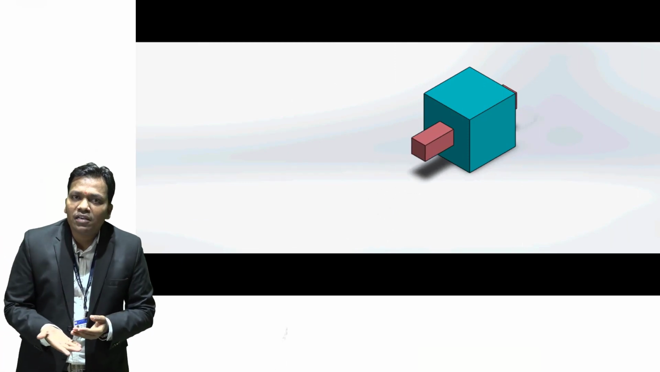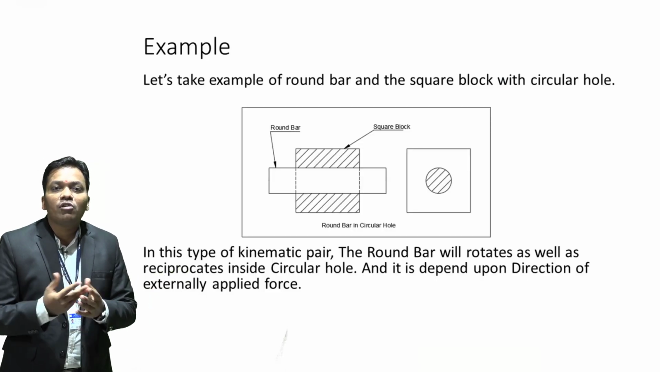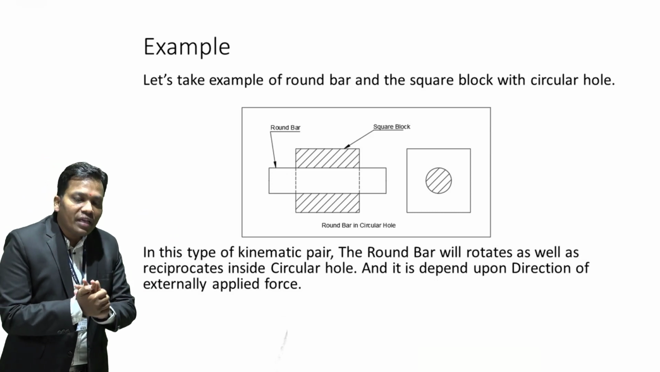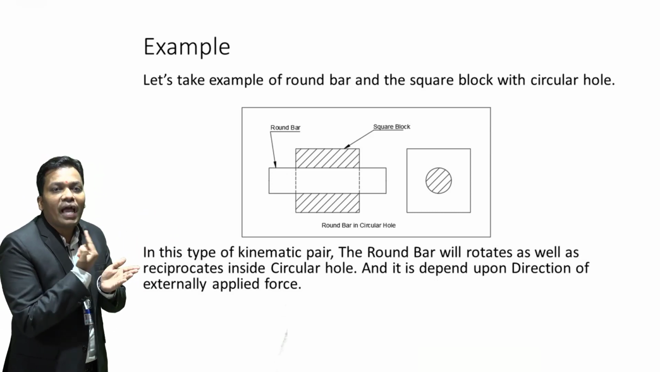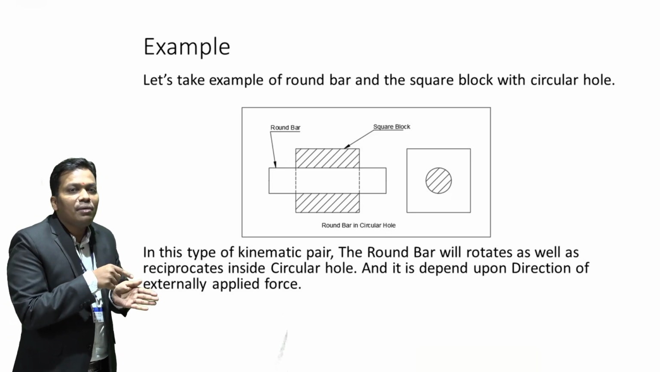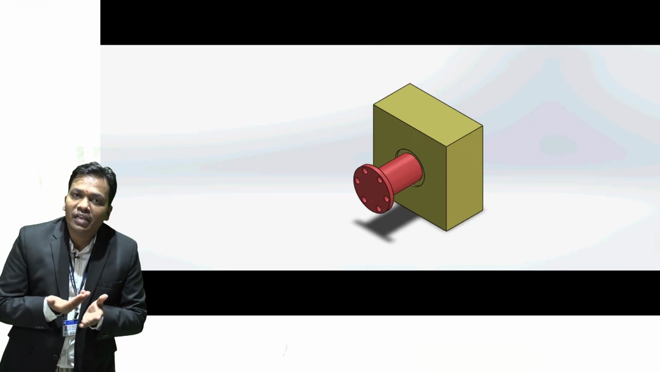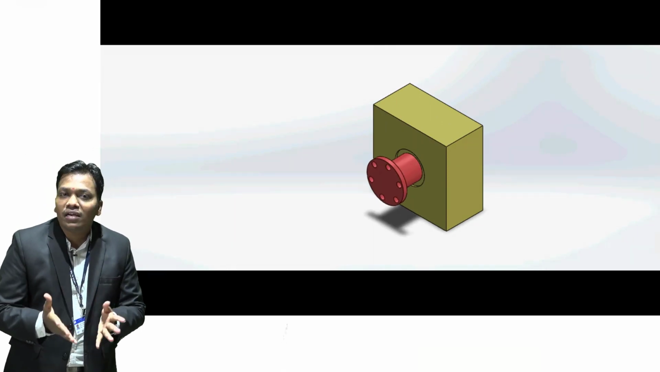Next is incompletely constrained motion, which is opposite to this. Now take the example of a circular bar and a circular hole as shown here. We can say that this circular shaft can reciprocate along its axial direction and can also be rotated about its axis. So two motions are possible here in this pair. So this is nothing but incompletely constrained motion.